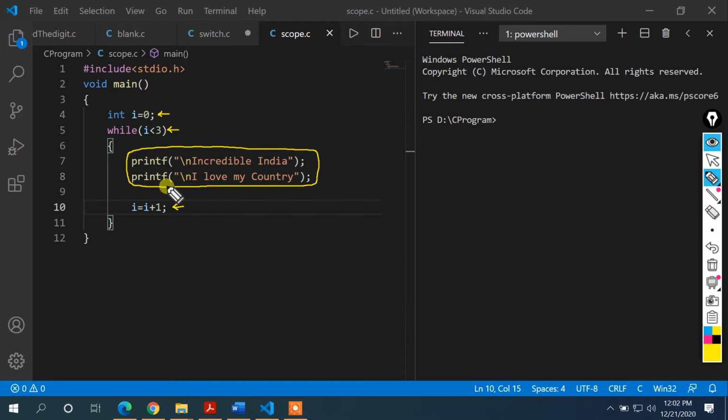So for an example here, this statement which is enclosed in this box will be executed 3 times, because we have initialized i equal to 0, and this condition will be satisfied for 0, 1 and 2, and when this i value is increased to 3, i less than 3 becomes false. We can come out of this loop. And how is this i value incremented? It is incremented with the help of this statement, and we know that the body of the while loop is this. Okay, this part we have already discussed.